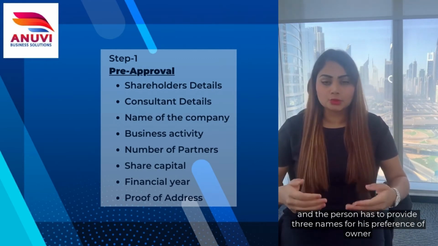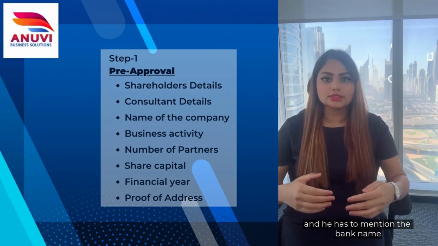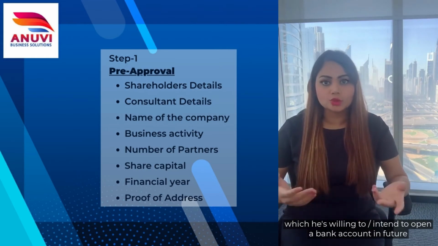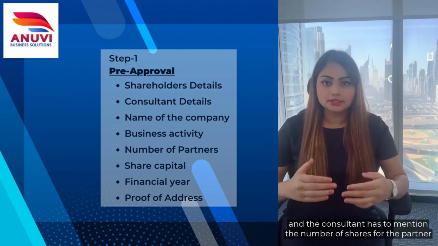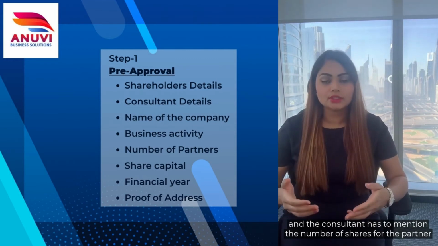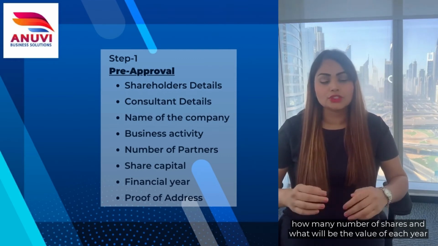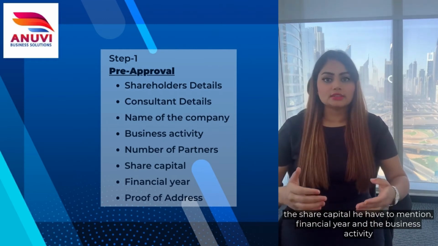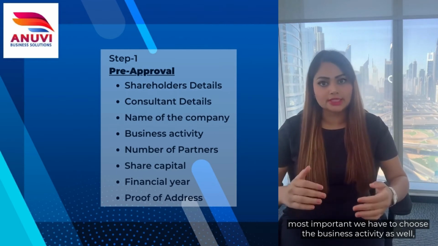The person has to provide three names in his order of preference, and he has to mention the bank name where he intends to open a bank account in future. The consultant has to mention the number of shares for the partner, the value of each share, the share capital, the financial year, and the business activity. Most important, we have to choose the business activity as well.